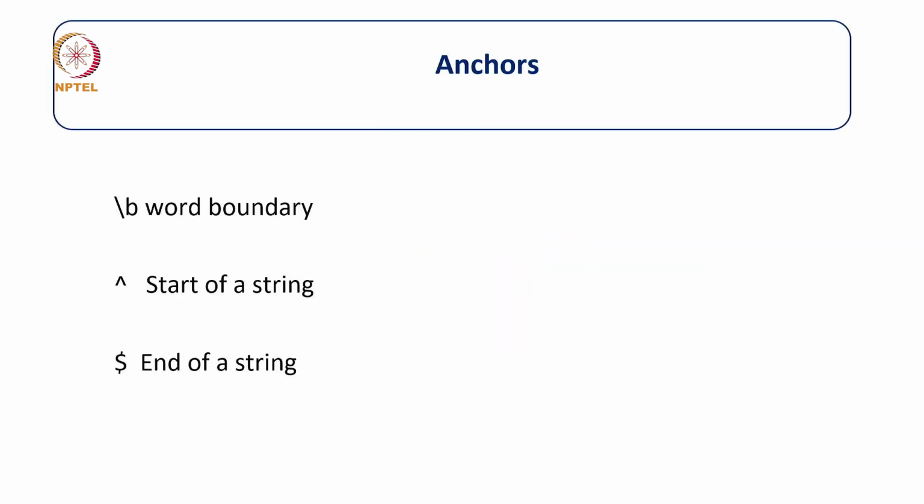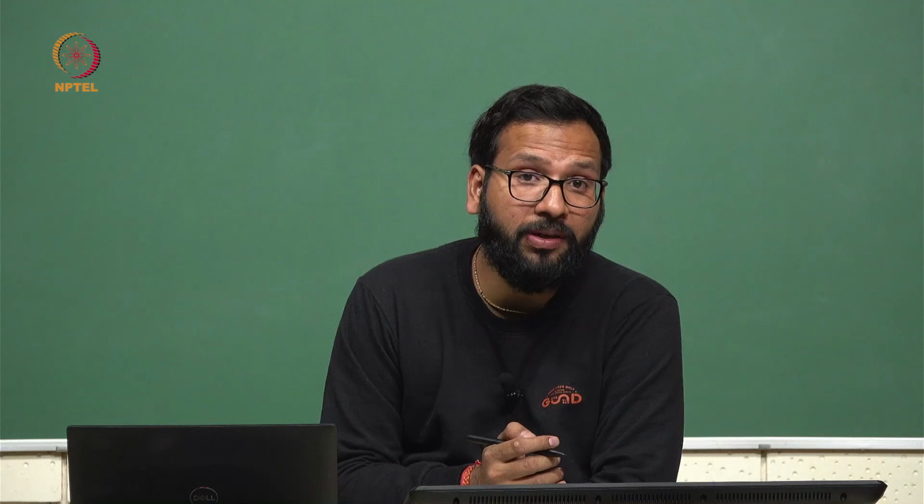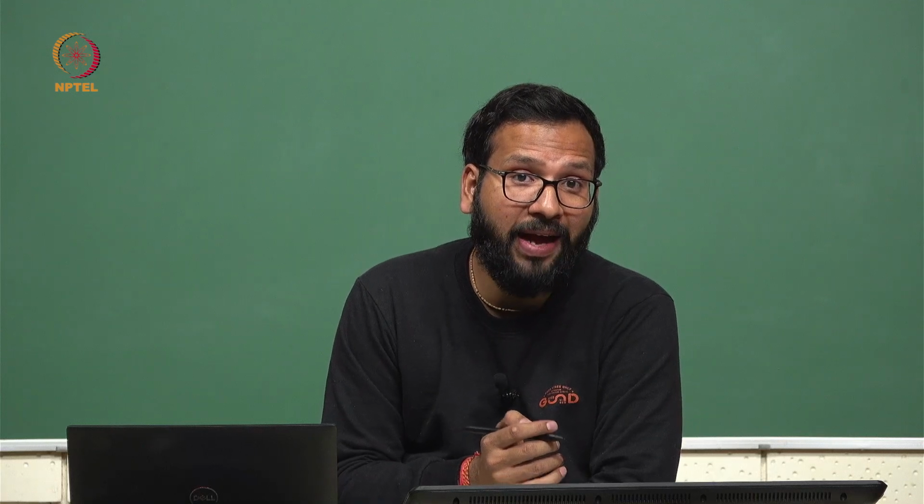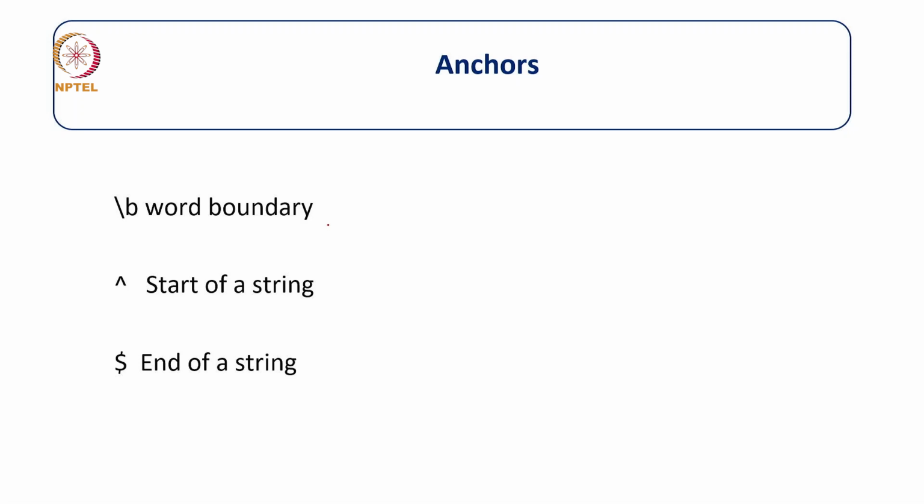In regex we have something called anchors. This \b is one anchor which defines the word boundary. This is the particular boundary of a word we have already seen. This is the caret symbol, which represents the start of a string, and then we have the dollar, which represents the end of a string.